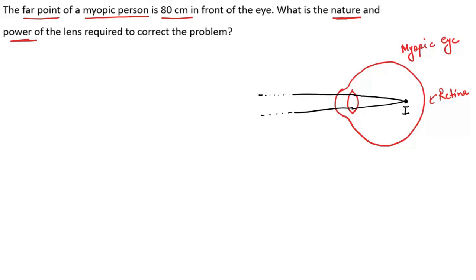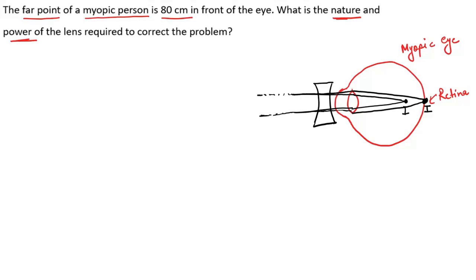So to correct this, we need a concave lens before the convex lens of the eye. For a concave lens, when two rays are coming, it diverges. So two rays, after diverging from the concave lens, form the image on the retina.